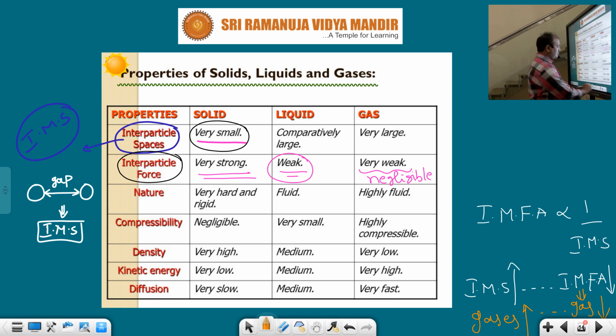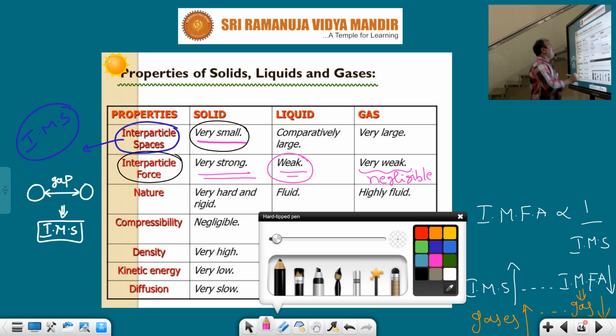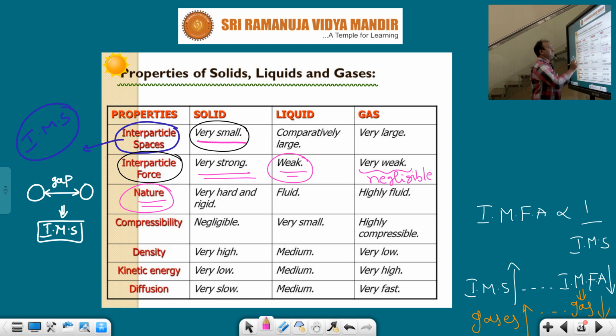Next one, nature. You should observe that solids are very hard in nature and rigid, but liquids are fluids. Fluid means it can flow from one place to another. Gases can easily move freely in all directions, that's why they are highly fluid. Liquids and gases are fluids, and gases are the most fluid because they can flow easily in all directions. But solids are rigid, they don't move. They are kept in fixed positions.